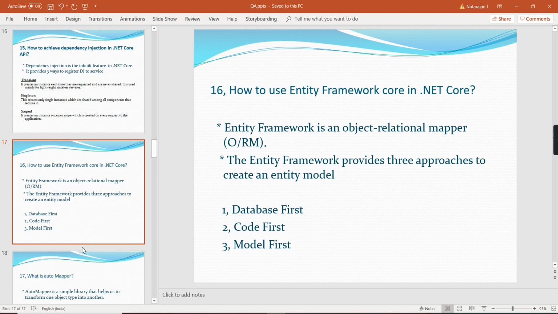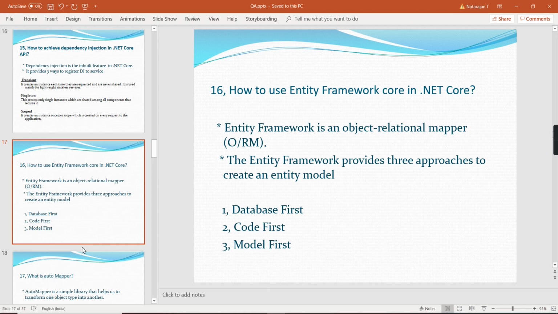How to use Entity Framework in .NET Core? Entity Framework is an object relational mapping tool. We have already used it in .NET Framework also. For .NET Core, they have introduced the Entity Framework Core version. There are three approaches: database first approach, code first approach, and the model first approach.